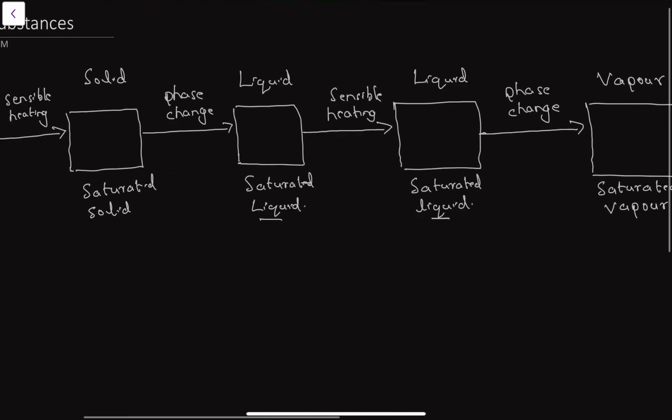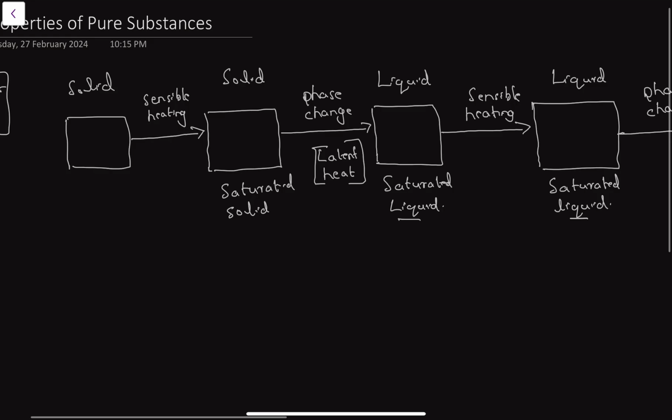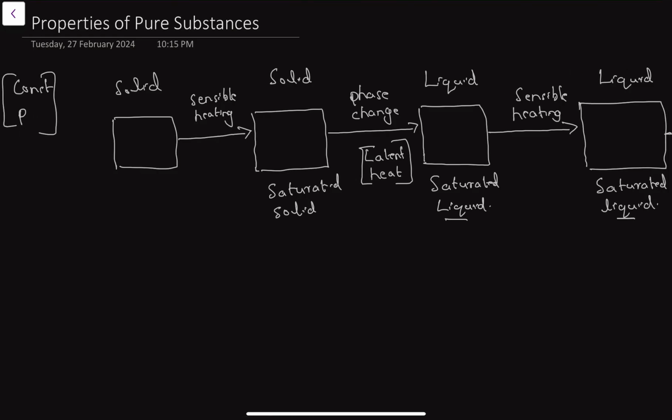That means you are heating to increase the temperature and there is no phase change associated with it. To make some terms clear, during the phase change process, when you supply heat, we will call it latent heat. In the subsequent lectures, we will study various diagrams representing the change in properties of the substance during these processes.